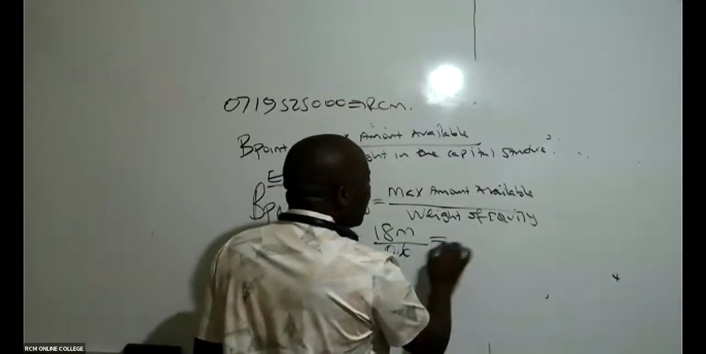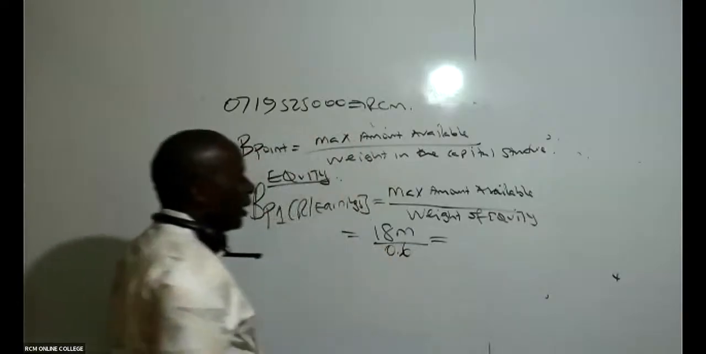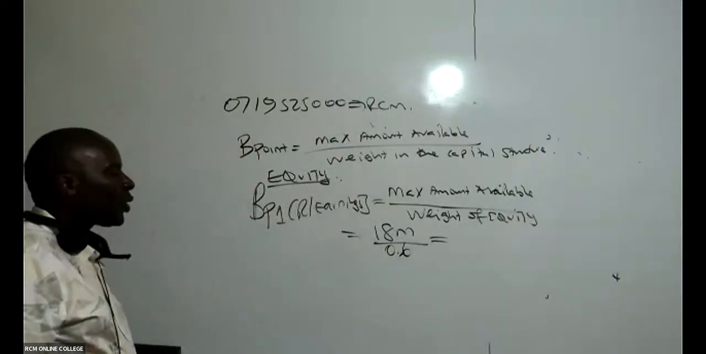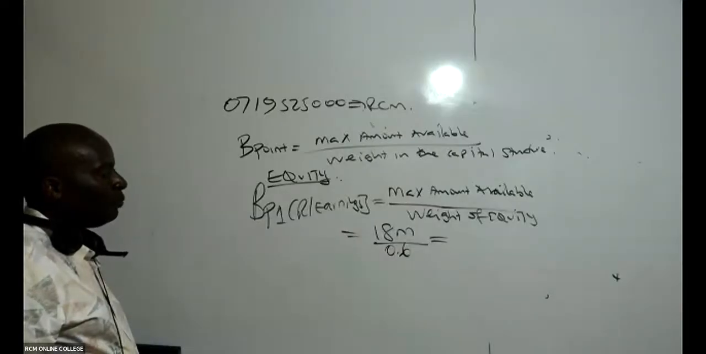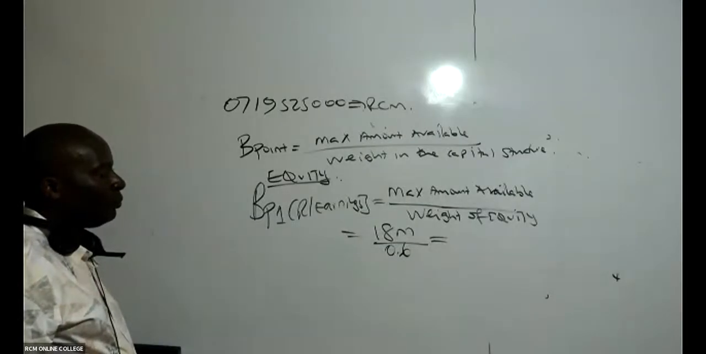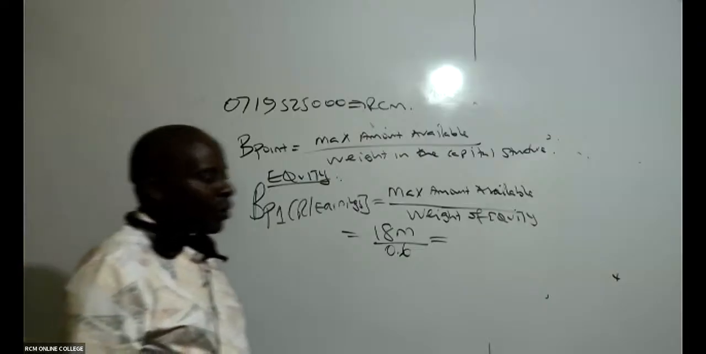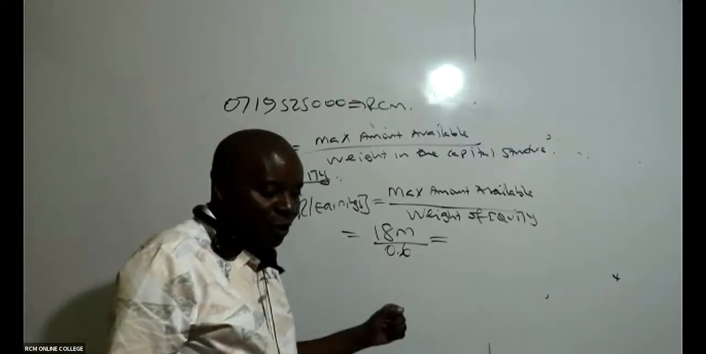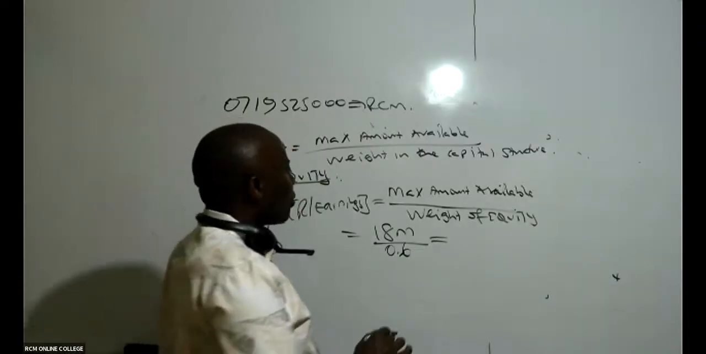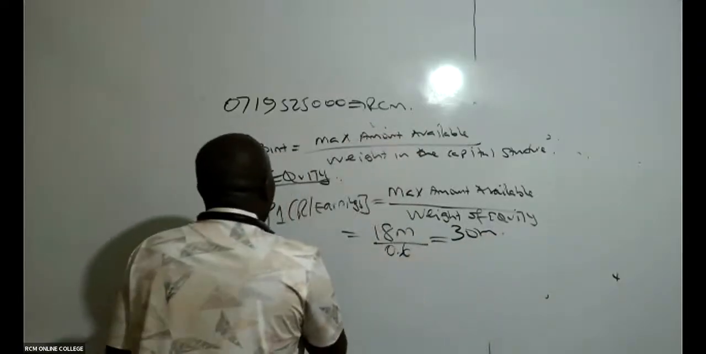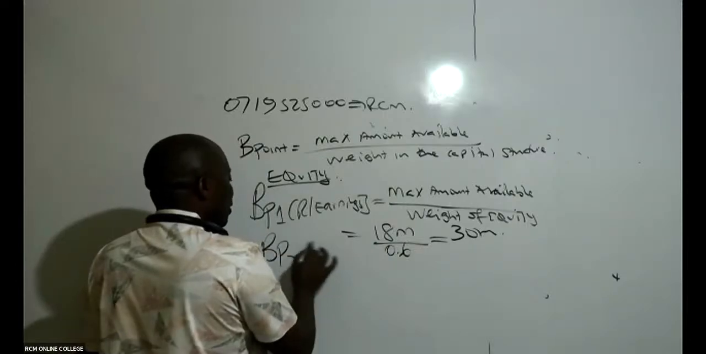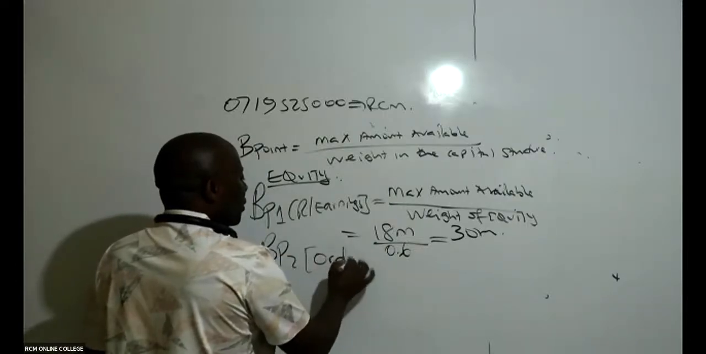So can you kindly go ahead and divide this for me? 18 million divided by 0.6 will end up giving me what breakpoint? We're almost finishing. Just 5 minutes, we finish. So this is giving me 30 million. Thank you so much. Then we shall come and get breakpoint 2 for ordinary shares.